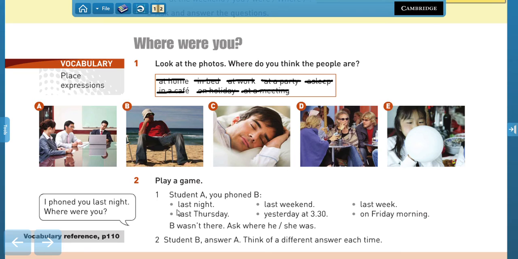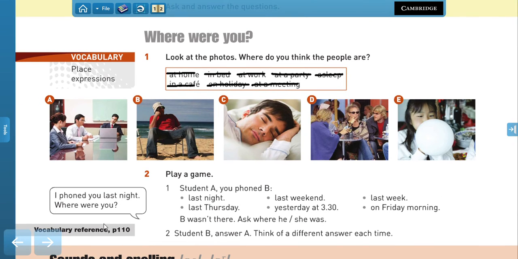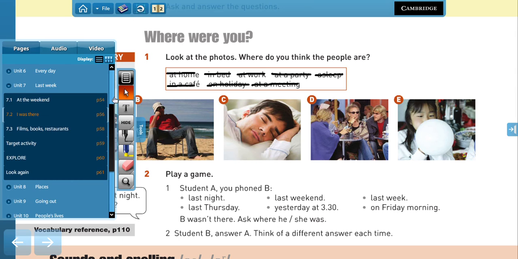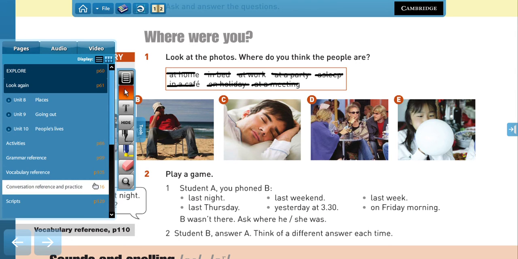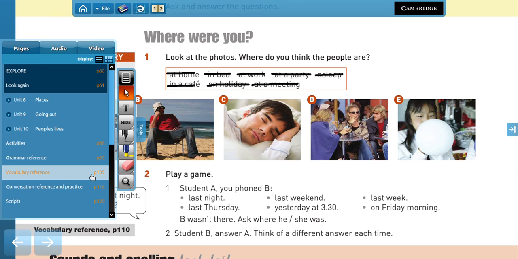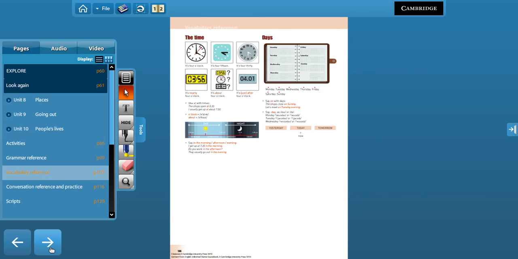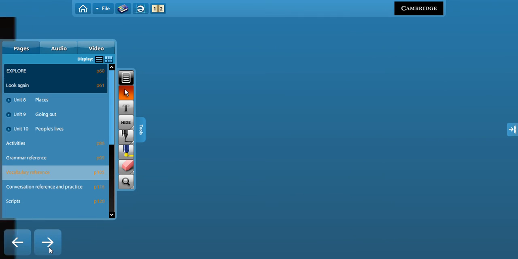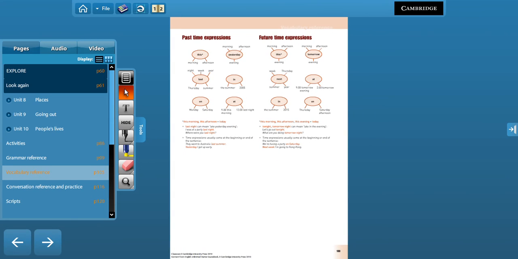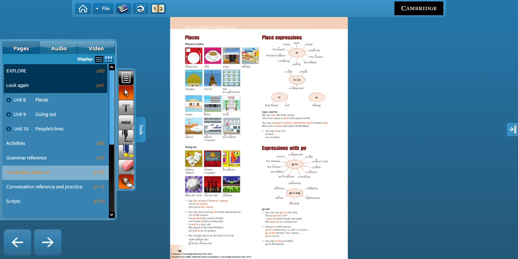So, for example, you can say, last night I was at a party. Or, last week I was on holiday. I was asleep on Friday morning, maybe. Now, let's go finally to page 110 to check about some place expressions. Okay, so we are finally here.